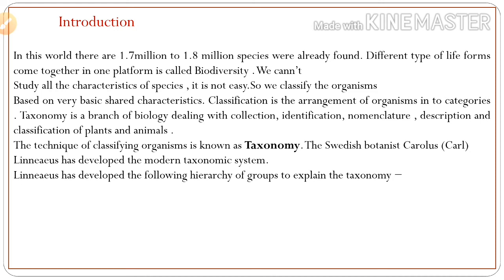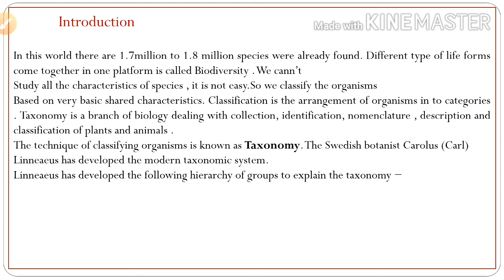First, we will collect the organism or species, then identify whether it is a plant or animal. Then we will give one name for the species and describe the species and its classification.